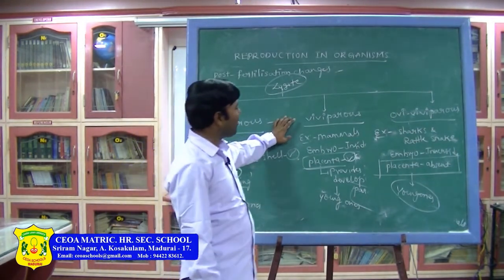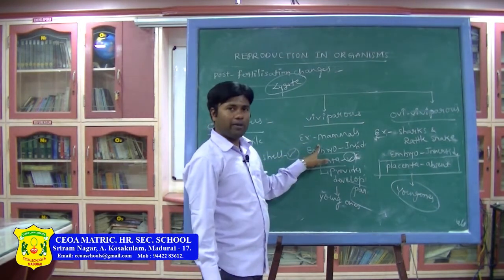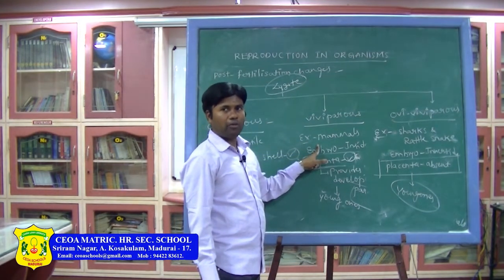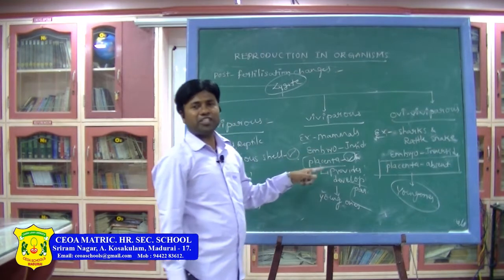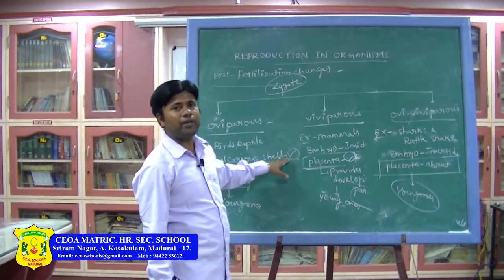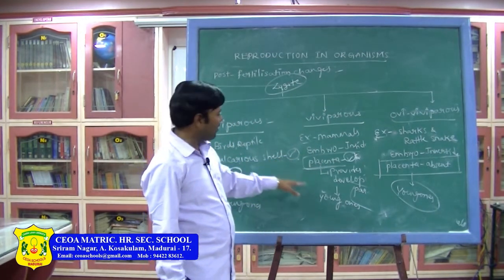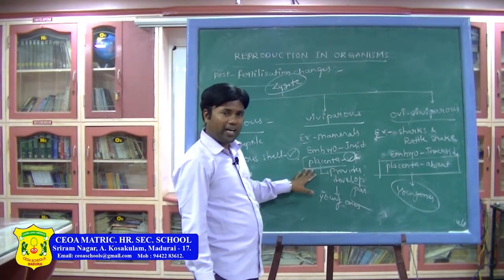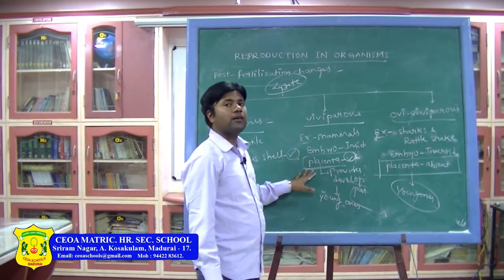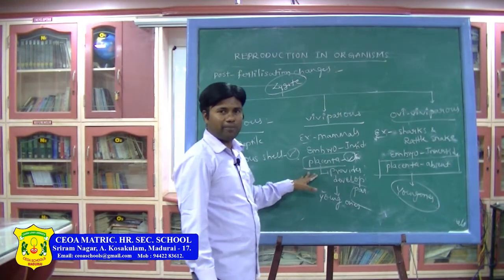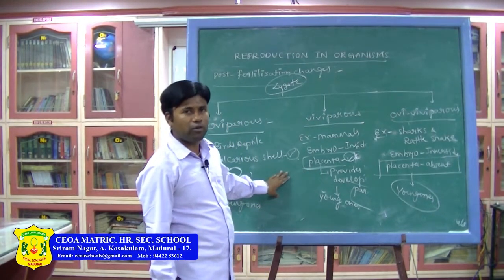Whereas in the viviparous, for example mammals, the embryo will be developed inside the female body. After the gestation period, what happens? It comes outside as a young one. Here the placenta is available and nourishment is provided with the help of the placenta. Parental care can also be seen.